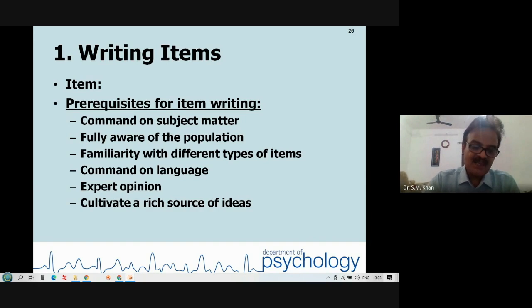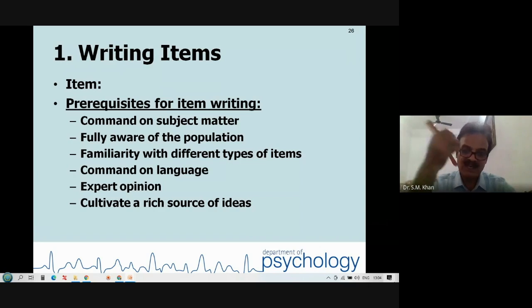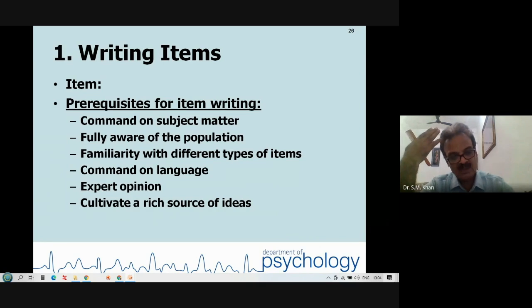तभी तो आप हर डोमेन के लिए set of questions लिख पाएंगे, items लिख पाएंगे. The possible domains on the basis of theoretical knowledge. Literature review. What is meant by motivation? And these are the possible sub-constructs or dimensions or factors of motivation. This will guide you to write the items. कहीं ना कहीं तो बेस आपको मिलना चाहिए. You cannot jump in the paradigm. Otherwise there will be a lot of vagueness in your approach.